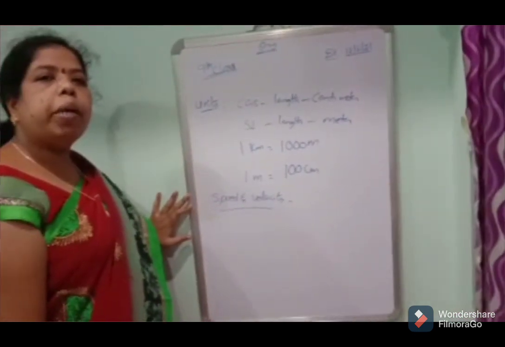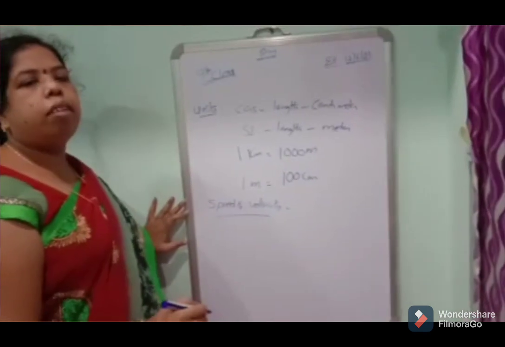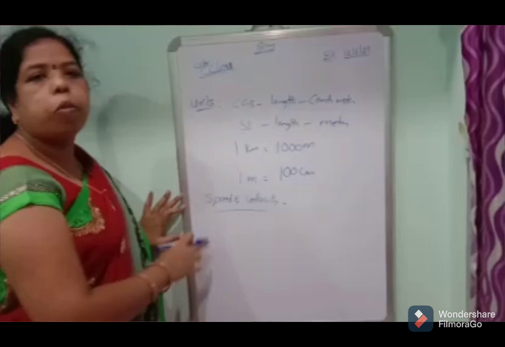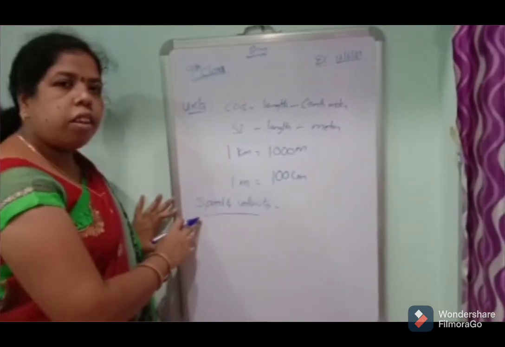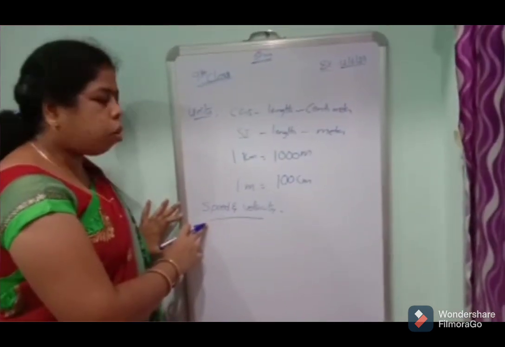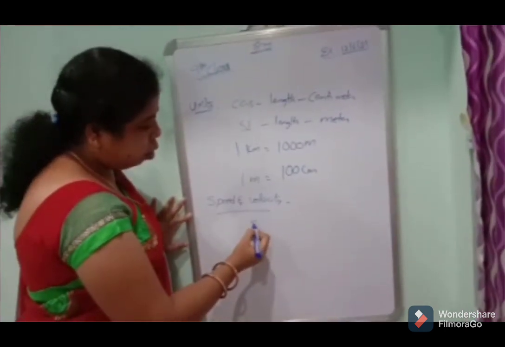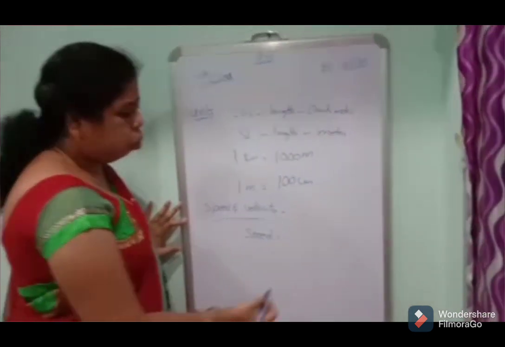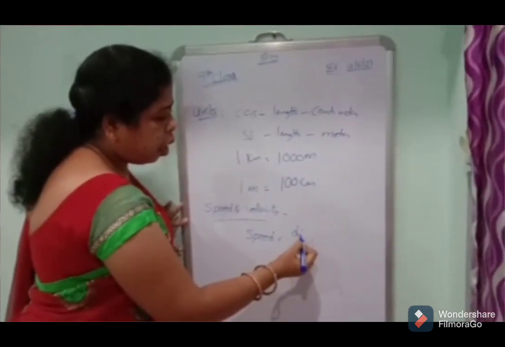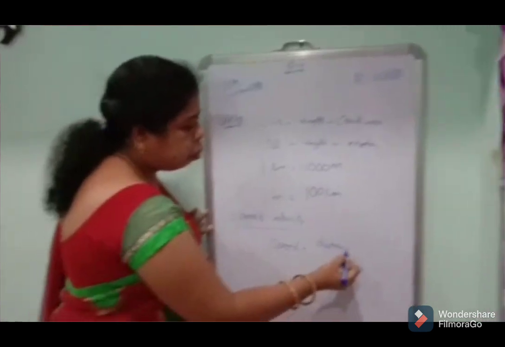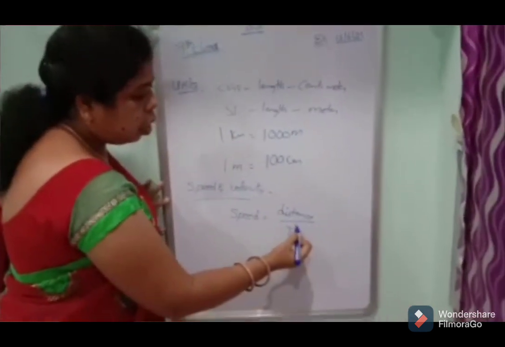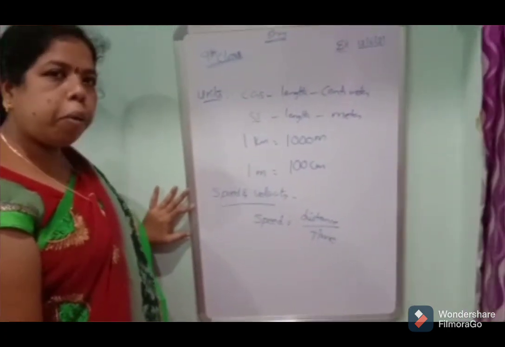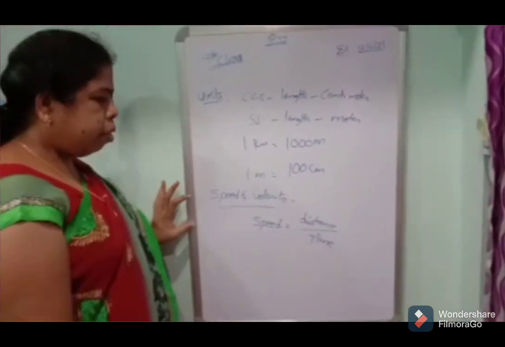What is meant by speed? Speed means the distance covered per unit time. That is called speed. That means speed is equal to distance by time. Okay.